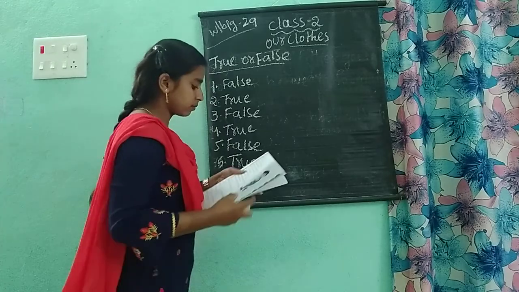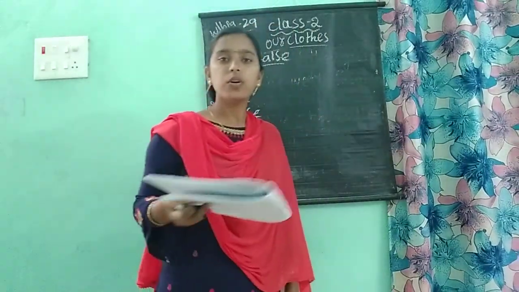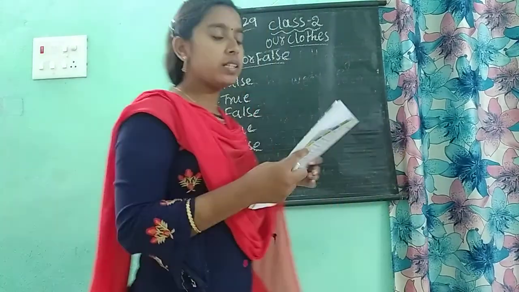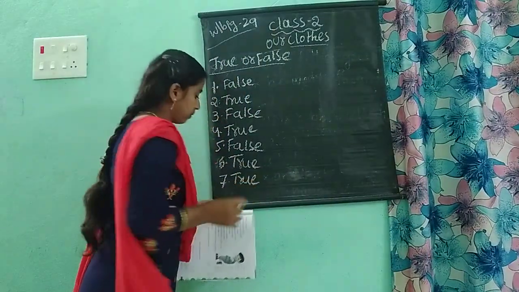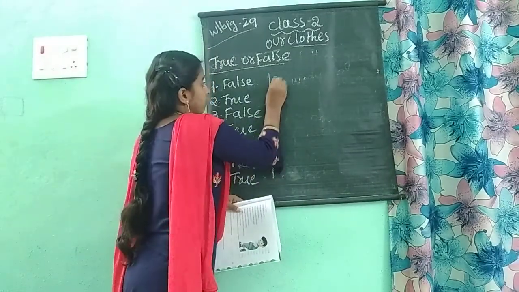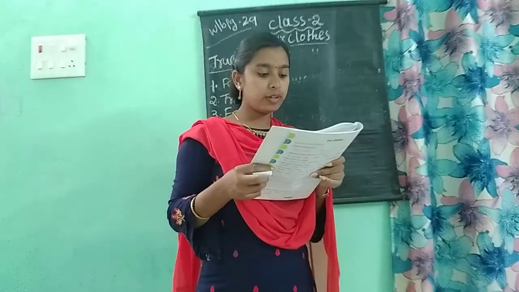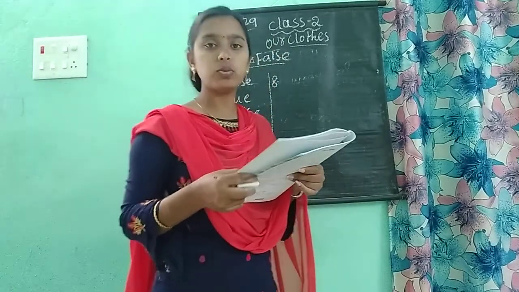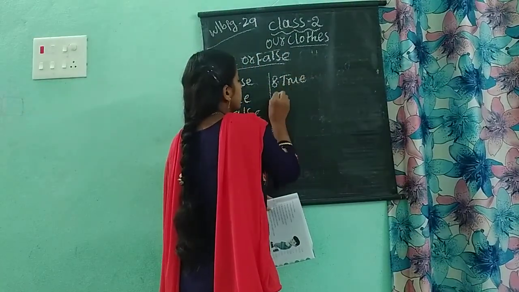And seventh one. We use umbrella in rainy season. Yes or no? We use umbrellas in rainy season. Yes, true. Next, eighth one. We wear cotton clothes in summer season. Yes or no? True or false? True. Yes, we wear cotton clothes only in summer season.